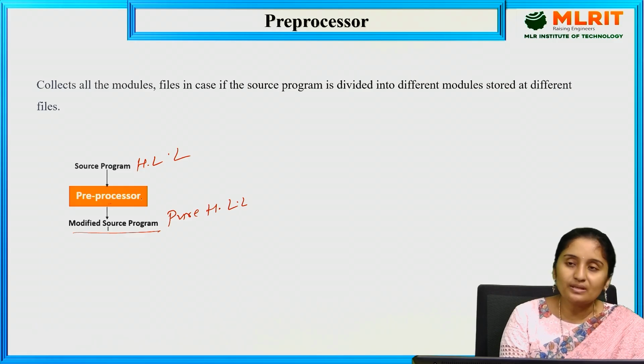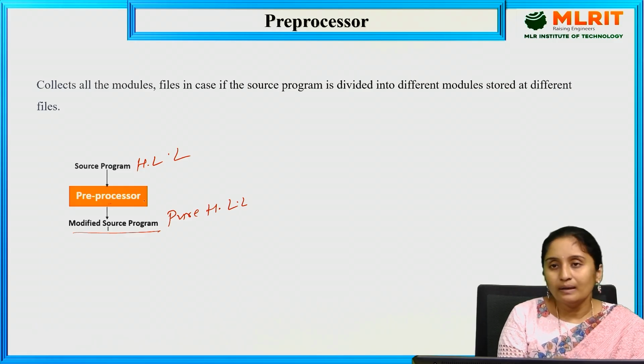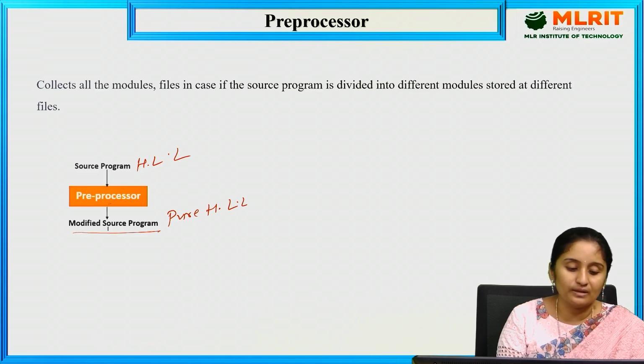The preprocessor eliminates all the preprocessor directives, nothing but the hashtags will be eliminated. Only elimination is done here, no computations are done. So the preprocessor generates a pure high level language as the output.